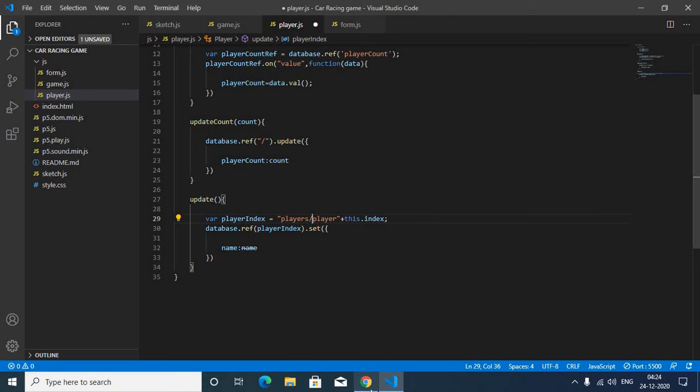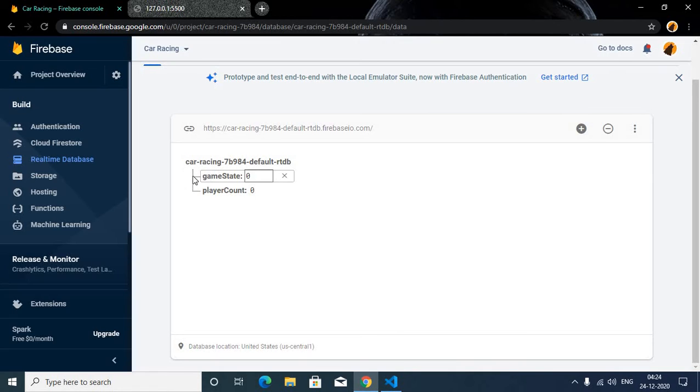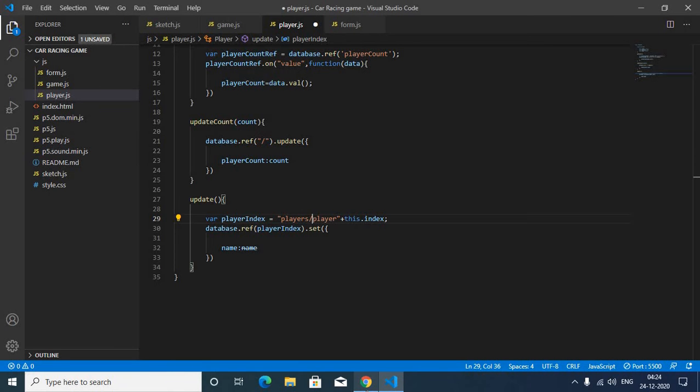Now you can see that in the database there is no players child, so it will automatically create a child; we do not need to create it several times.